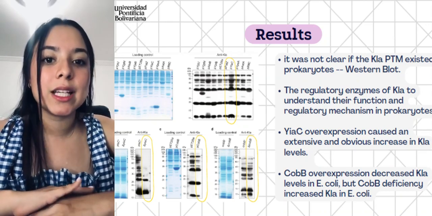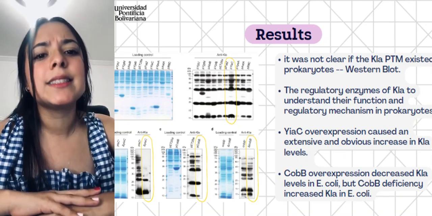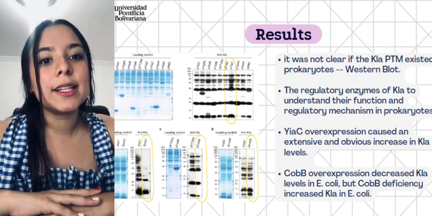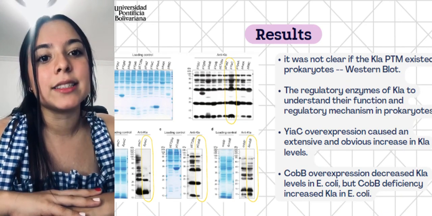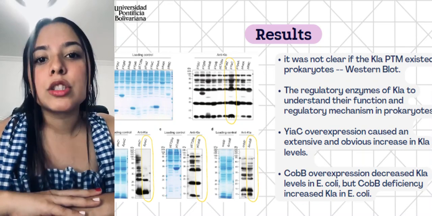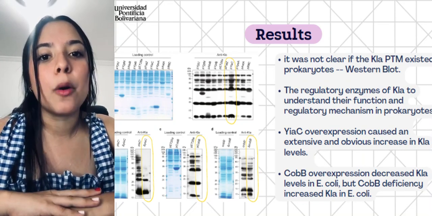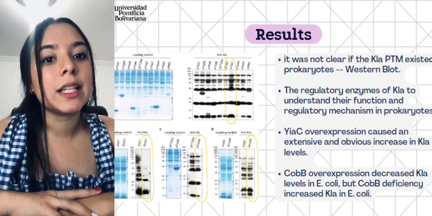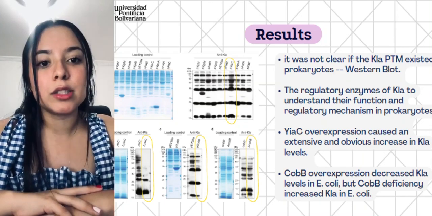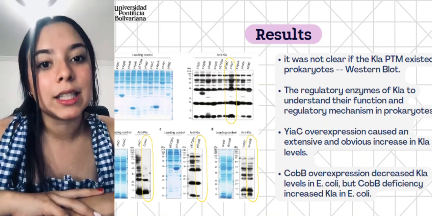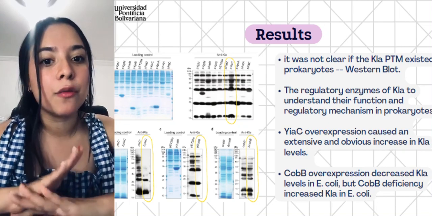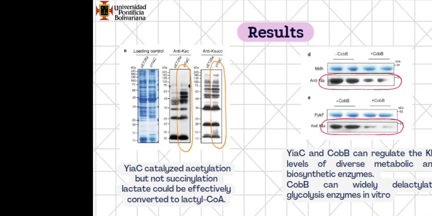And they found that only YiaC overexpression caused an extensive increase of K-la, and YiaC is a candidate lactylase that catalyzes the generation of K-la. They also analyzed the overexpression of CobB, where CobB is the major deacylase known in E. coli, and these results indicate that CobB functions as an endogenous delactylase, confirming all the hypotheses.